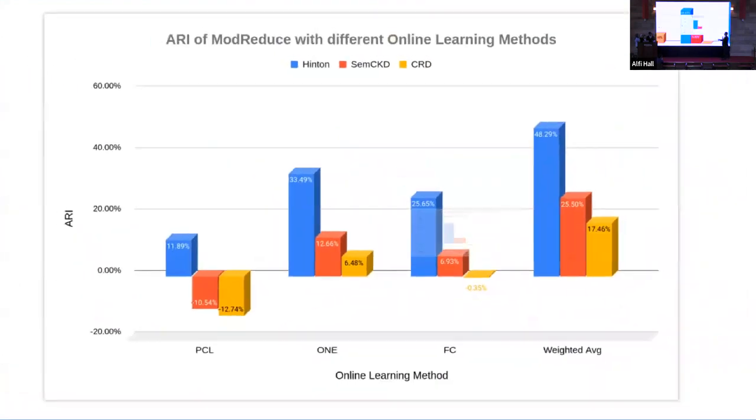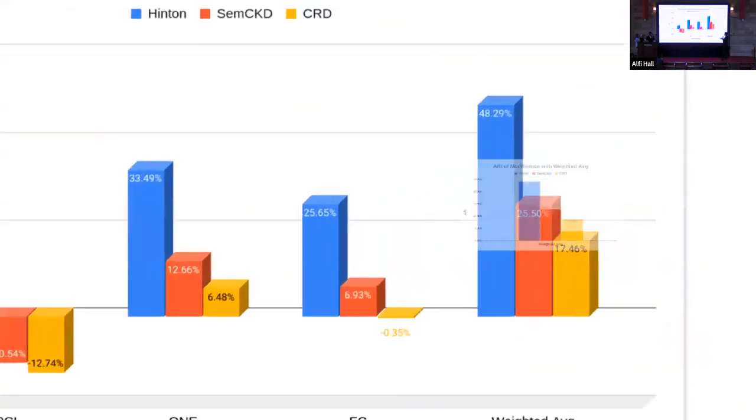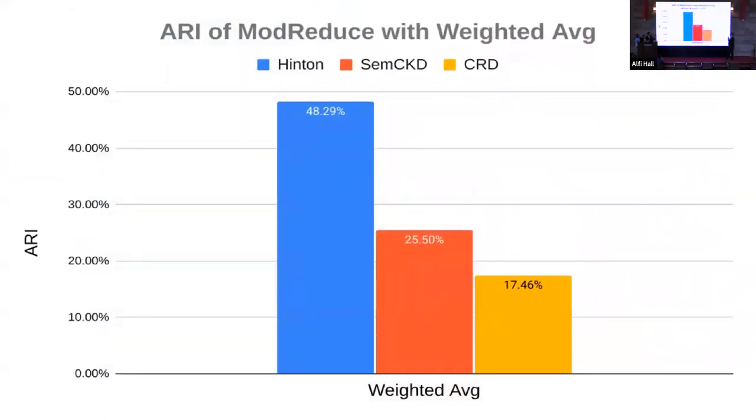Now, moving on to our last online technique, which is weighted averaging, which is actually the most promising and the one that we have chosen to progress with and represent.